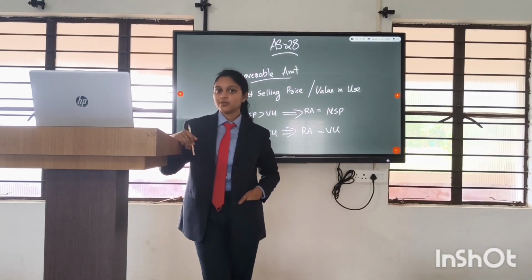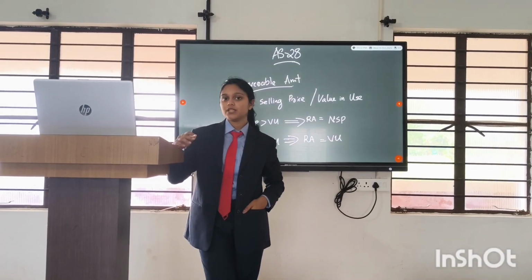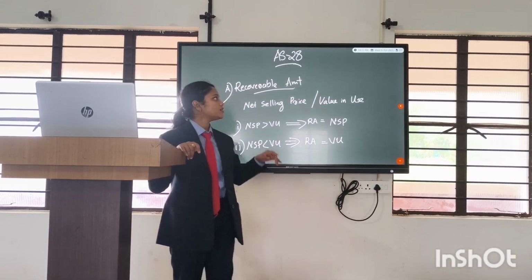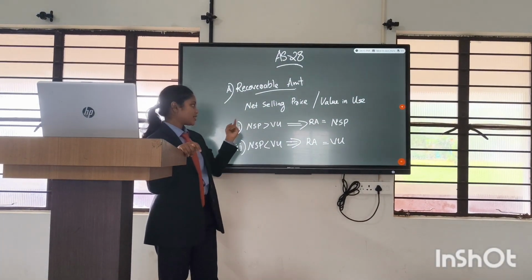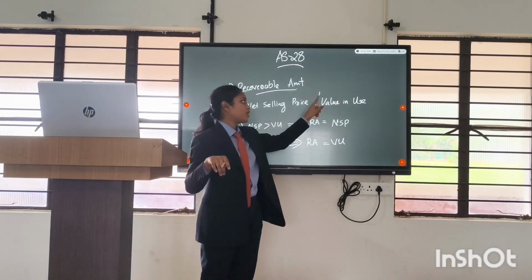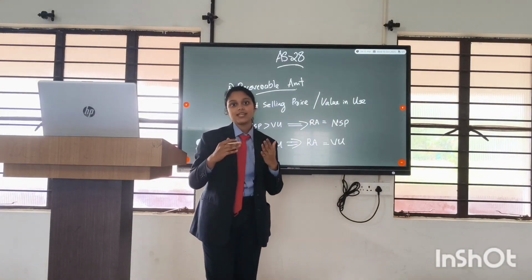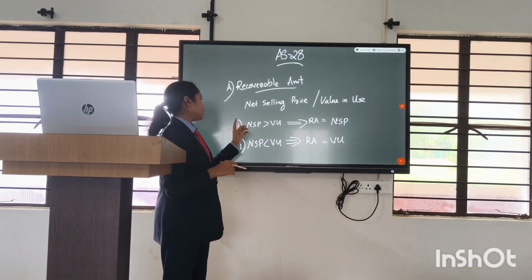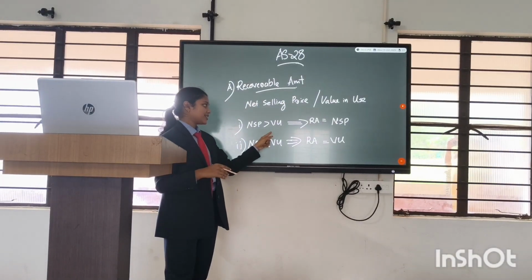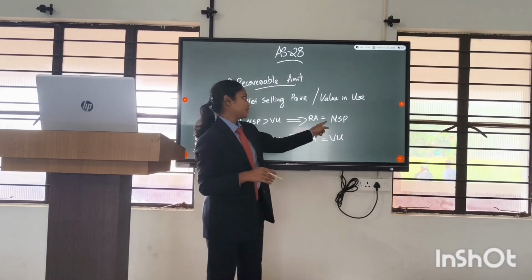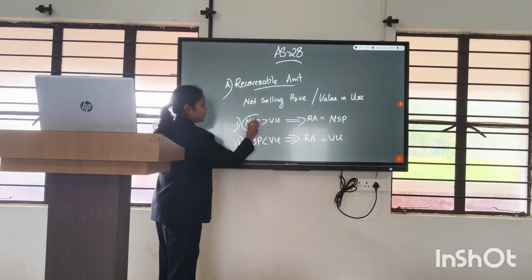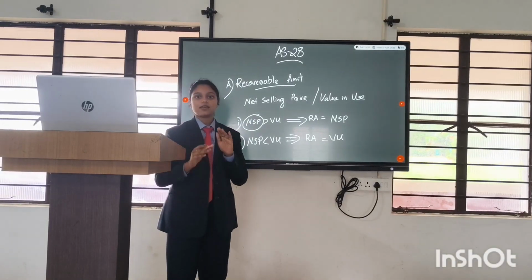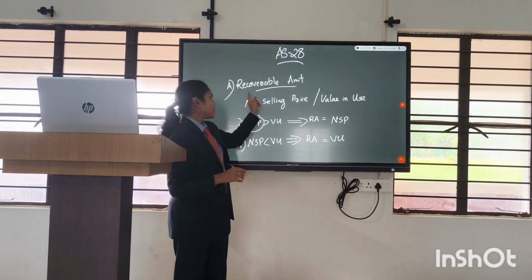Going to the calculation part of AS 28, we should be familiar with certain terminology. The first one is recoverable amount. Net selling price or the value in use of the asset, whichever is higher, should be treated as the recoverable amount. For example, if the net selling price is greater than value in use, the recoverable amount will be the net selling price. As the net selling price is the higher amount, it should be treated as recoverable amount.